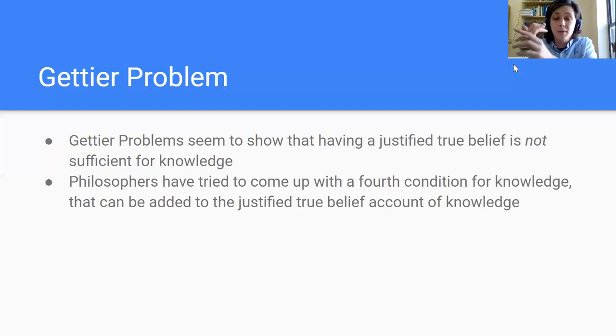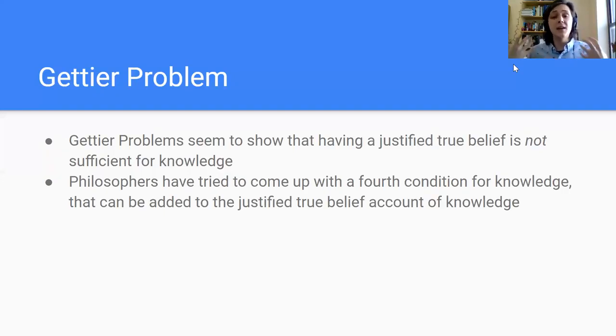If you don't believe something, you don't know it. If it's not true, you don't know it. And if you're not justified in believing it, then you certainly don't know it. So each of those still seems necessary. They all seem like necessary conditions for knowledge. It's just that together they aren't sufficient. So what do we do in that case?